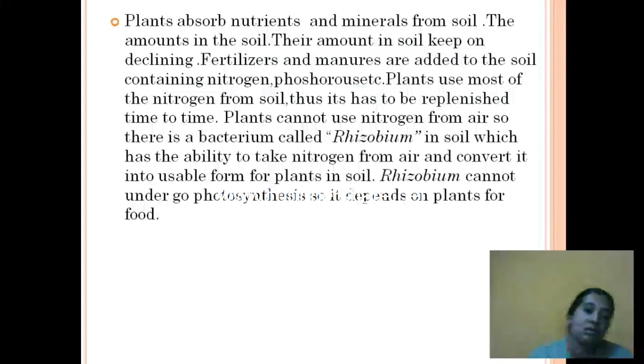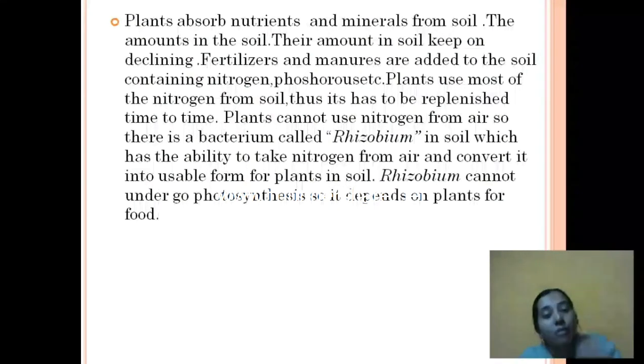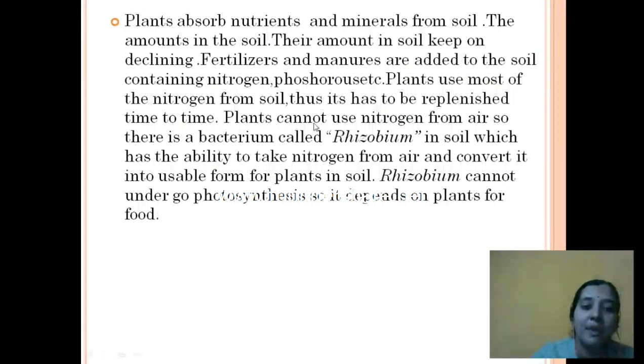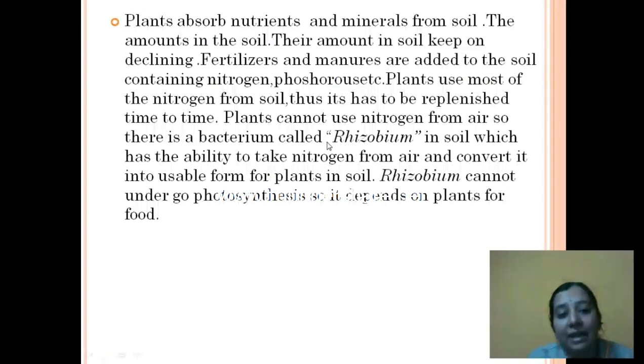We do have nitrogen in the atmosphere, but it is not available to plants because plants cannot utilize that form of nitrogen. So it has to be given to the plants in a usable form, right? How does it happen? It happens with the help of a bacterium called rhizobium, which is present in the soil.